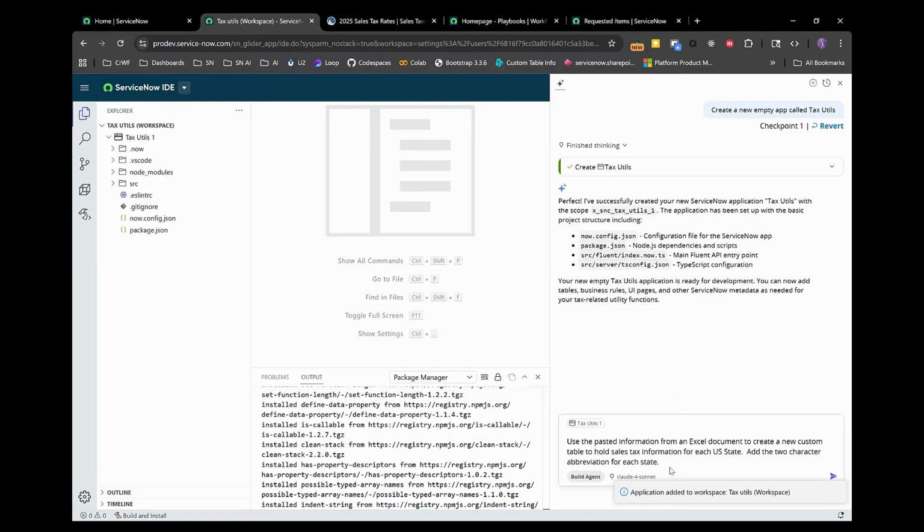Okay, so we can see we're going to paste some information from an Excel doc, and we want Build Agent to create a new custom table. And what's missing is the abbreviation, right? So why not have Build Agent do that for us?